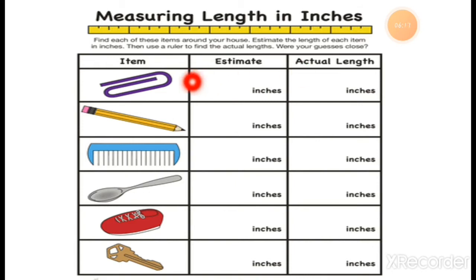Suppose I don't tell you that it is 3 centimeters or 4 centimeters long. We are just guessing. So the estimated length for this paper clip is 3 centimeters. I think this is 3 centimeters long. But the actual length of this paper clip is 2 centimeters.